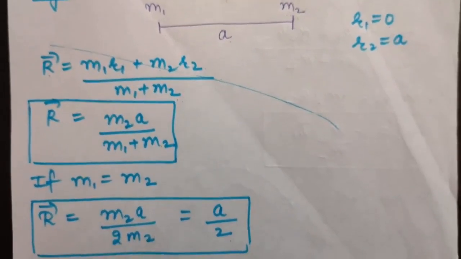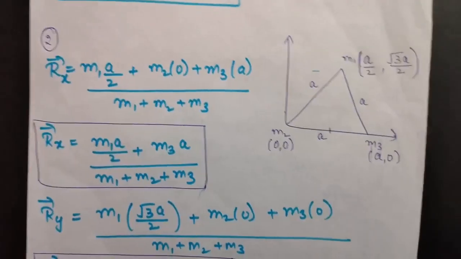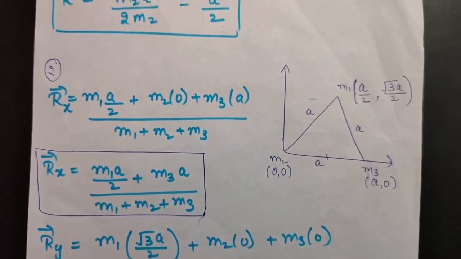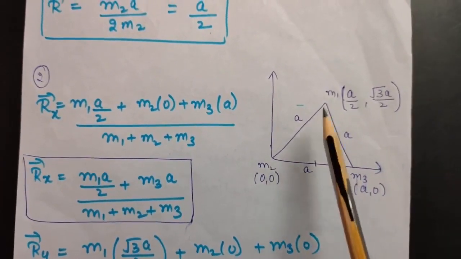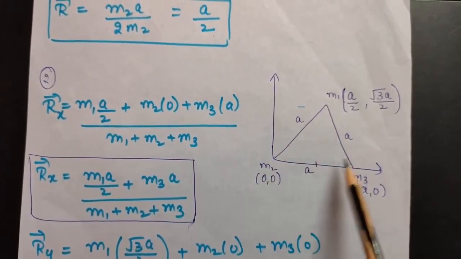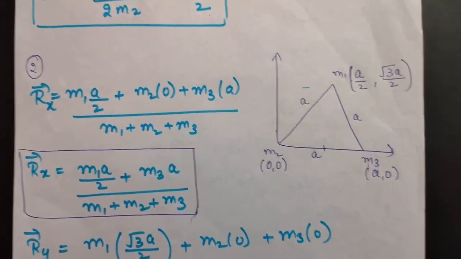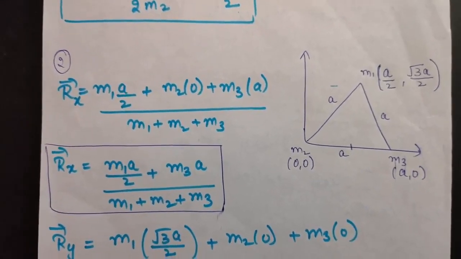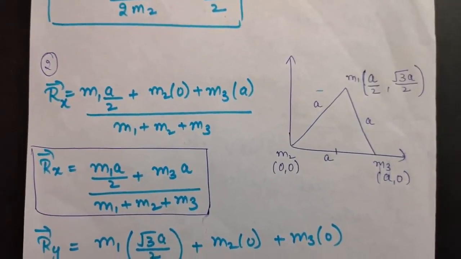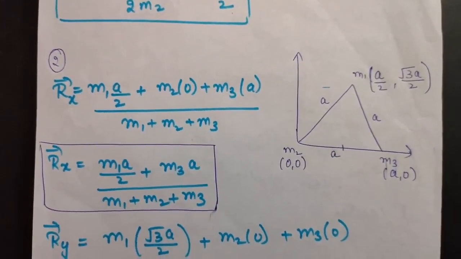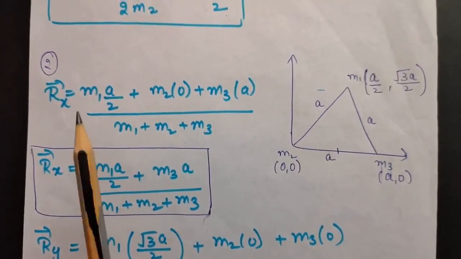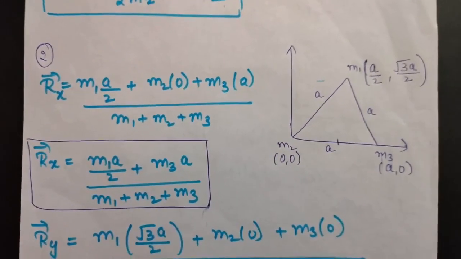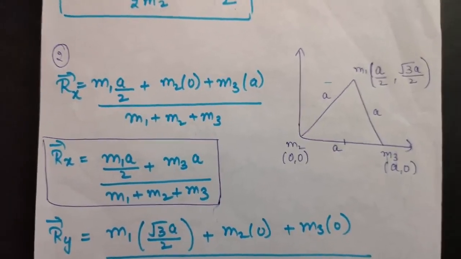Now let us take an example of three bodies. Now look here. There are three bodies m1, m2 and m3, and they are located at the corners of an equilateral triangle of side A. Again you are asked to calculate the center of mass for this system of particles. See, there is no difference in the formula. For two particles, you were writing m1 r1 plus m2 r2 upon m1 plus m2. Similarly, for three particles, it will become m1 r1 plus m2 r2 plus m3 r3 upon m1 plus m2 plus m3. Similarly, if you have 4 masses or 5 masses.